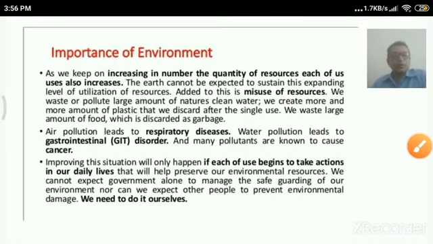A few years before, I was looking at the population of India, and recently I found that there is a drastic difference in the population statistics of India. Nowadays it is crossing more than 130 crores. You can just realize how much the Indian population is growing day by day.